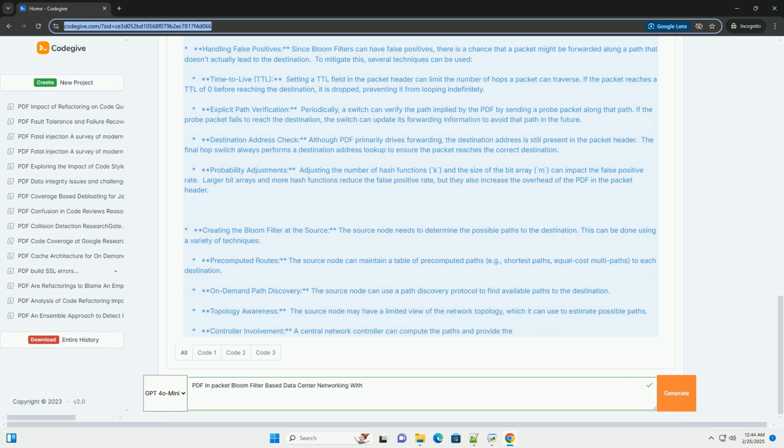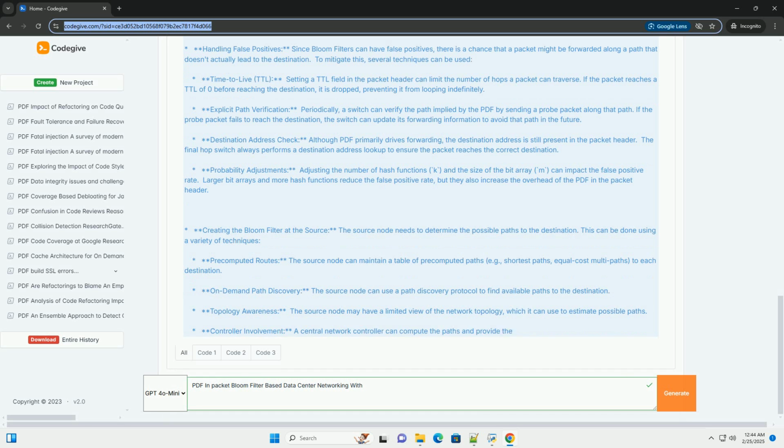Neighbor identifiers are added to the Bloom filter, representing the possible paths to the destination. The code then simulates the forwarding logic at 2 switches. Each switch checks if its neighbors are probably on the path by checking if their identifiers are present in the Bloom filter. A false positive example is shown. The final hop makes a verification step before delivering.